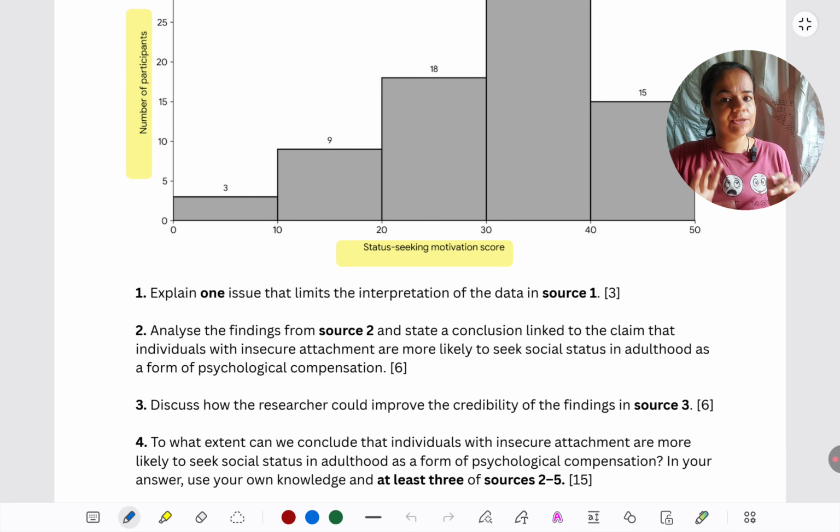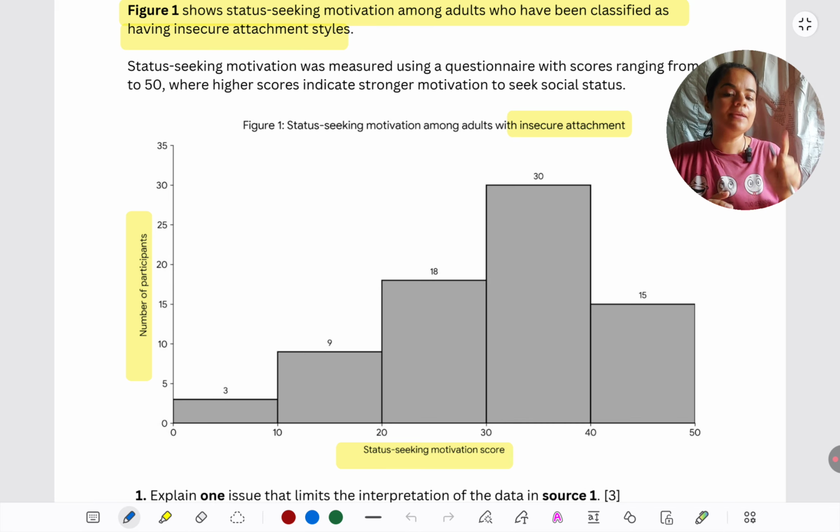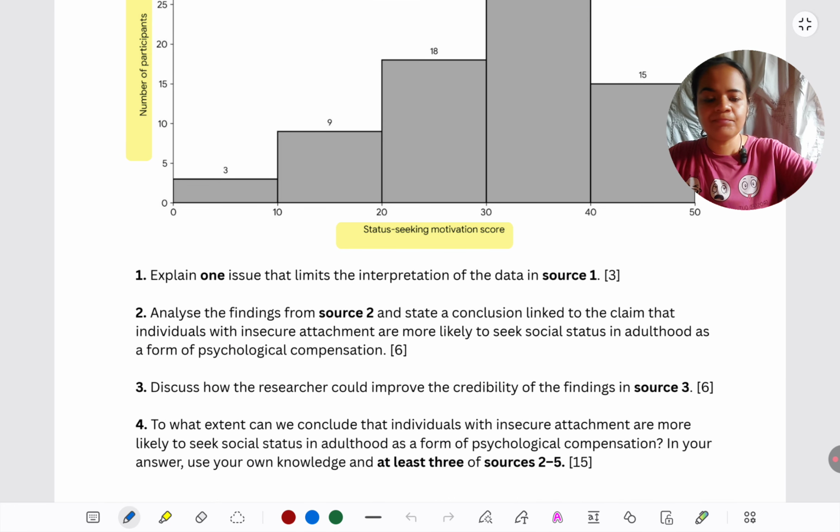As of now, initial inspection, it goes along with the claim. That is only what the claim was telling me, that people who are insecurely attached, they are going to be status seeking. So a lot of them are status seeking. But we will have to consider this later in terms of possible limitations in interpretation.